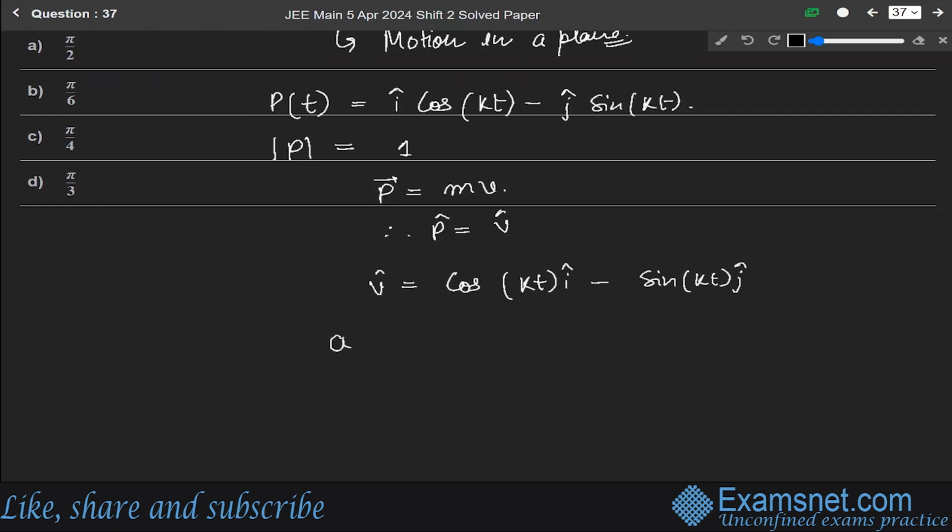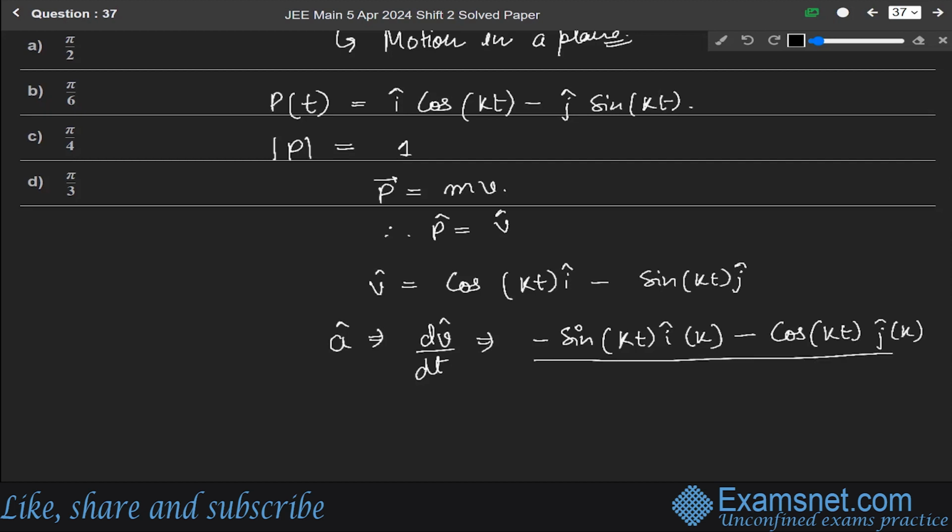Acceleration is equal to del v over del t. So from here we can write it as del v cap over del t. It will be equal to minus sin kt i cap into k, and minus, the differentiation of sin is cos kt j cap into k, over k.